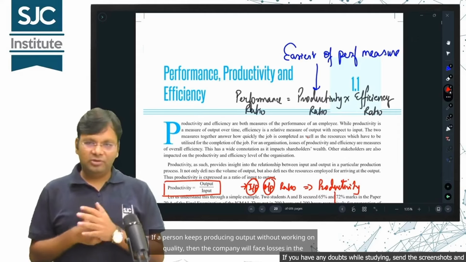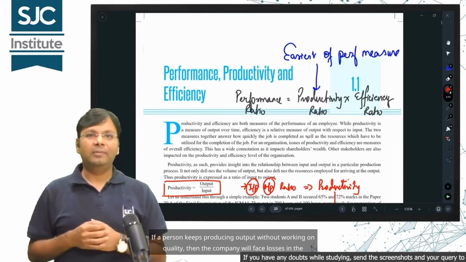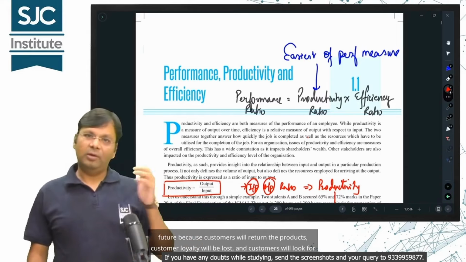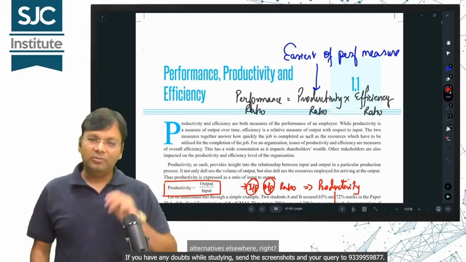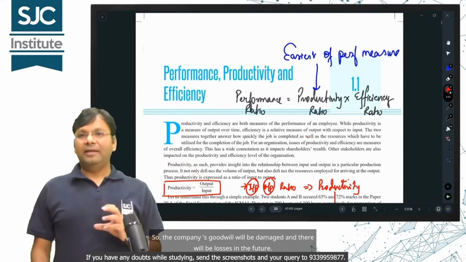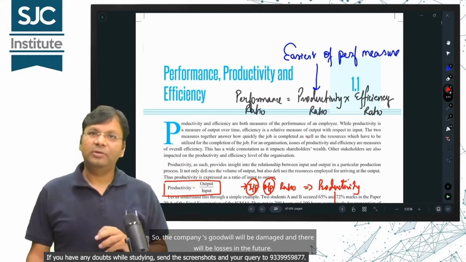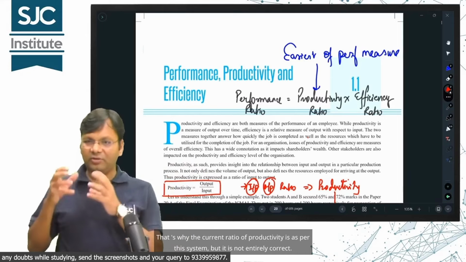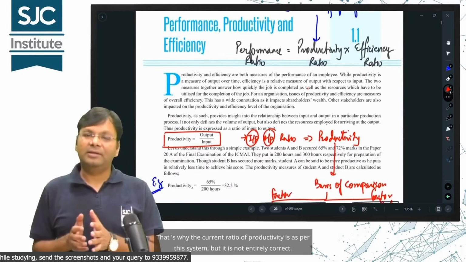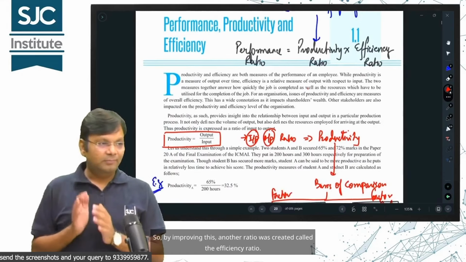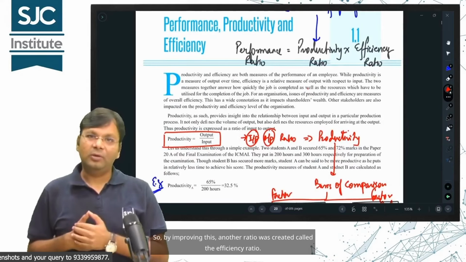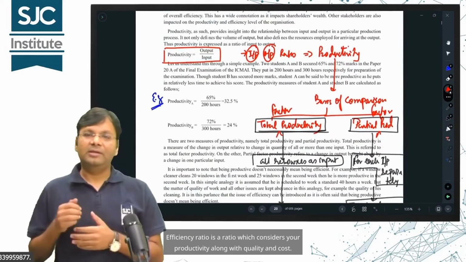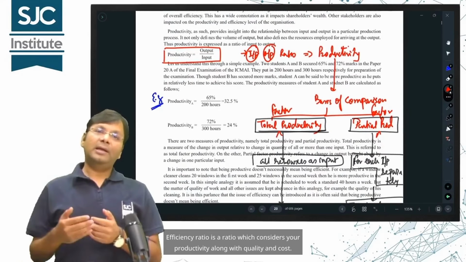If a person keeps producing output without working on quality, then the company will face losses in the future because customers will return the products, customer loyalty will be lost, and customers will look for alternatives elsewhere, right? So, the company's goodwill will be damaged and there will be losses in the future. So, the company's goal will not be achieved. That's why the current ratio of productivity is as per this system, but it is not entirely correct. So, by improving this, another ratio was created called the efficiency ratio. Efficiency ratio is a ratio which considers your productivity along with quality and cost.